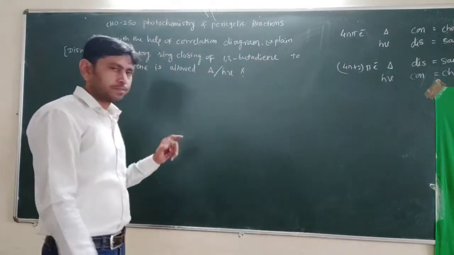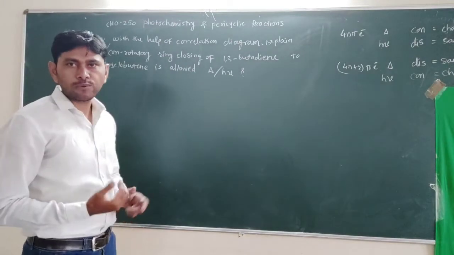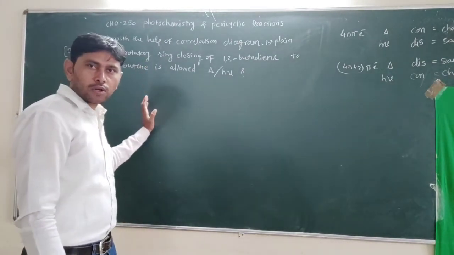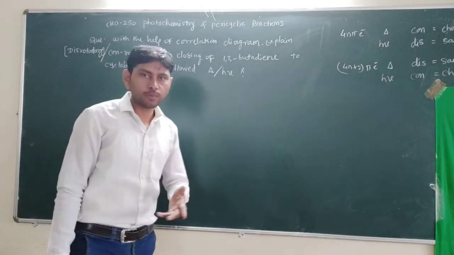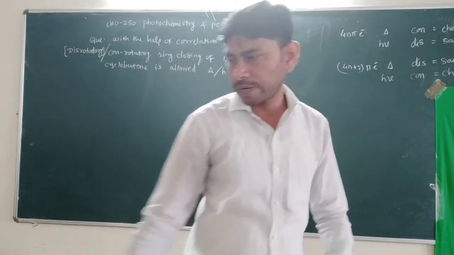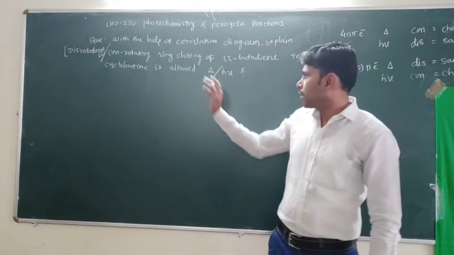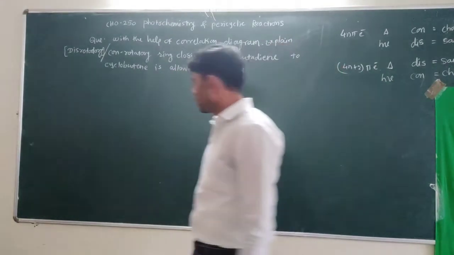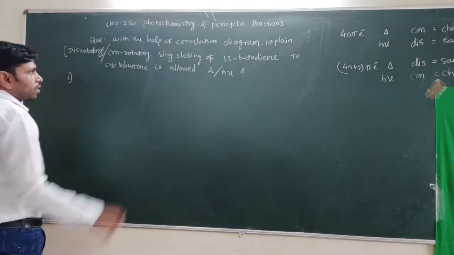The explanation is very simple. Stepwise, we first draw the reactant orbitals and product orbitals, and correlate them with the help of symmetries. There are two types of symmetries that we are going to see here. But first, the first step is to draw the general reaction. What is the general reaction?